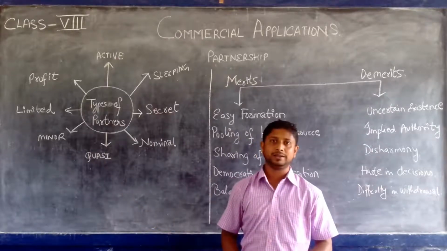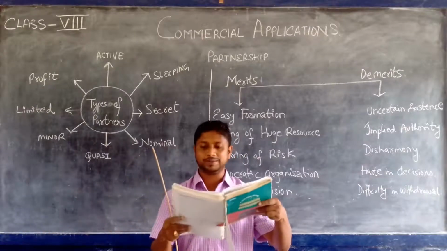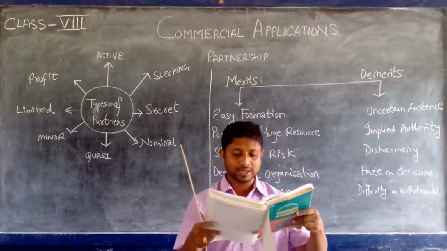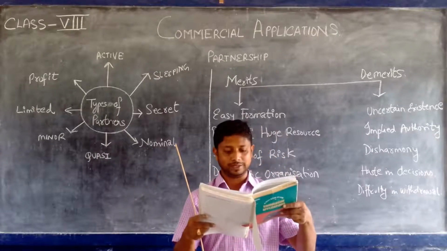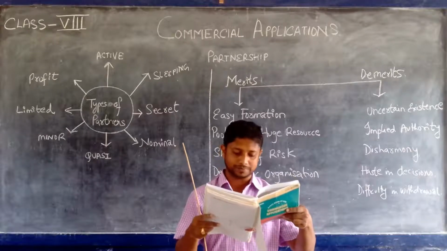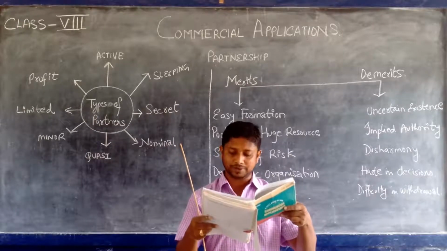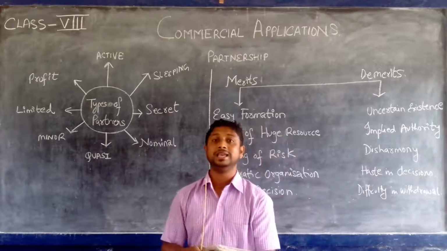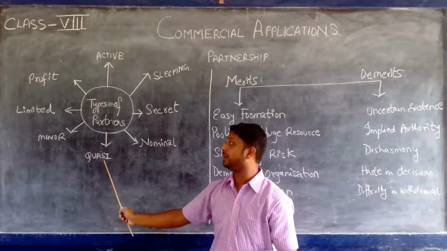Quasi partner. The quasi partner is very interesting. You can see the quasi partner has different names. A quasi partner is also called partner by estoppel. It is on page number 37 of your textbook. Please see. A quasi partner is a partner who is not a partner. In fact, he neither contributes any capital nor takes any part in the management of the firm, but he acts or represents himself in such a way that outsiders have an impression that he is a partner. That means his name is given and he acts as if he is the real partner.